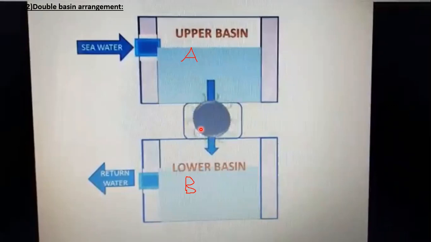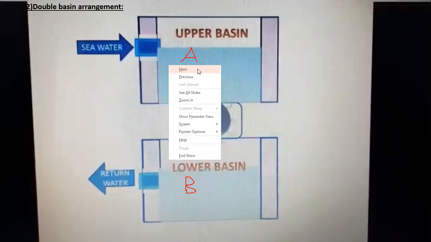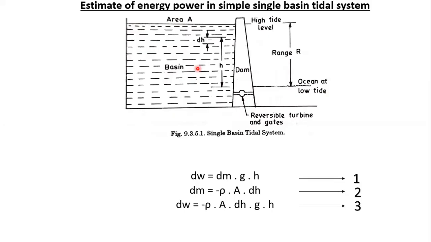Okay, so one way of improving this situation is to use peak power from the tidal power generators, or from an alternative system, to pump water from the low basin to the high basin. So if you use additional improvements like this, we can be more effective. This is very similar to the pump storage system in hydroelectric power stations. Next, we will see the estimation of energy and power in a simple single basin tidal system.